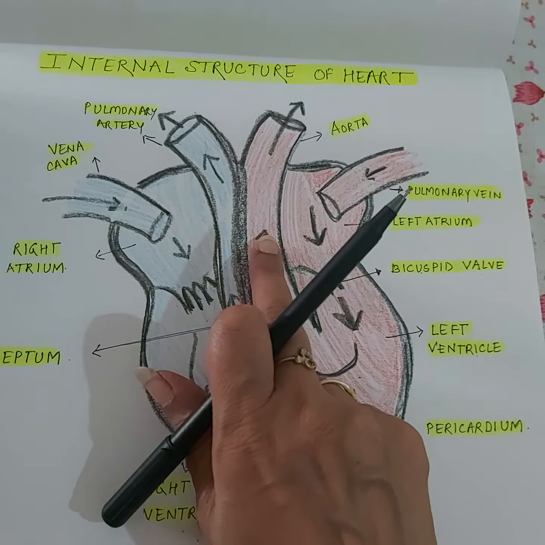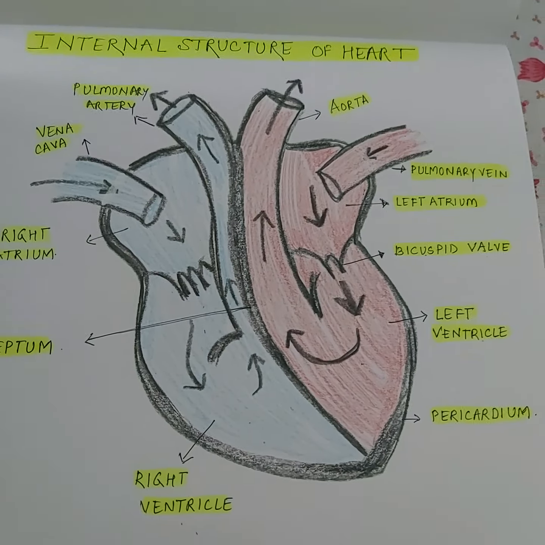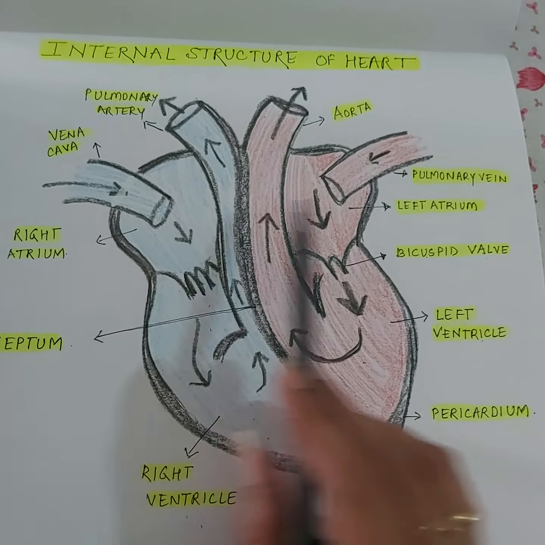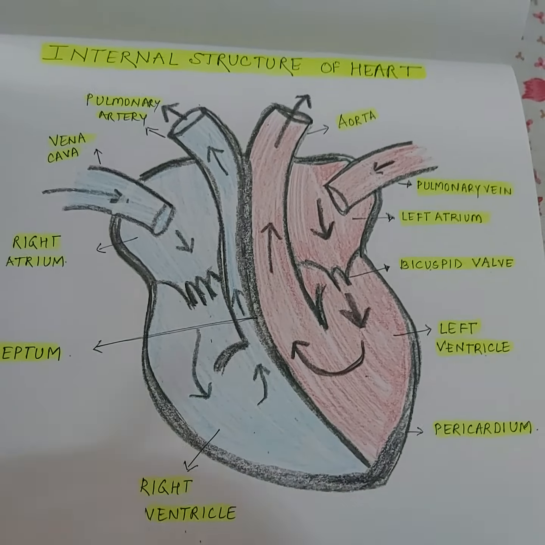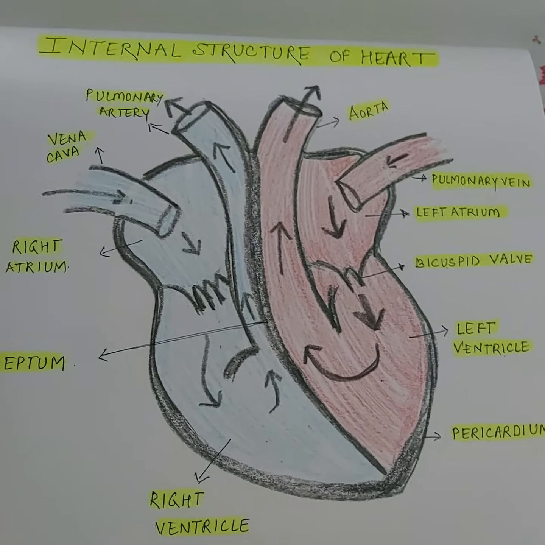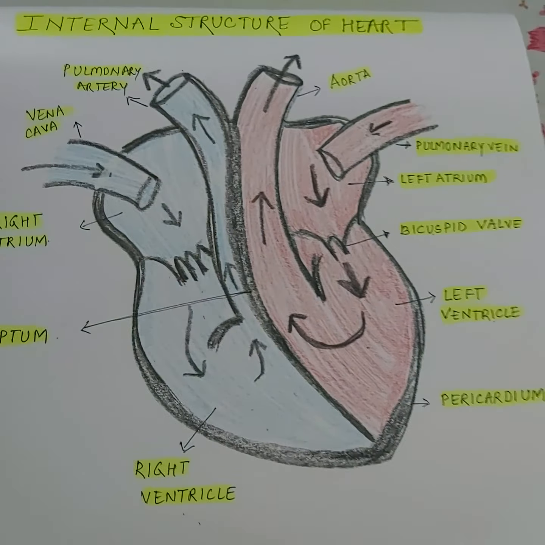So these two blood vessels which are leaving the heart necessarily are arteries, whereas those which are entering the heart are coming from other body parts, and those blood vessels which bring blood from other body parts to the heart are veins. So both of them are veins.